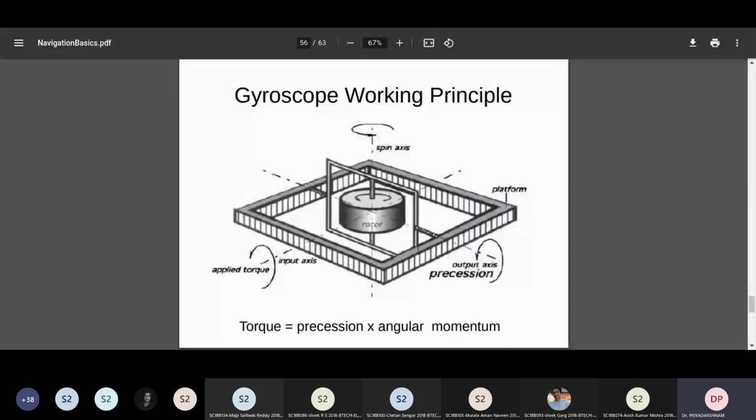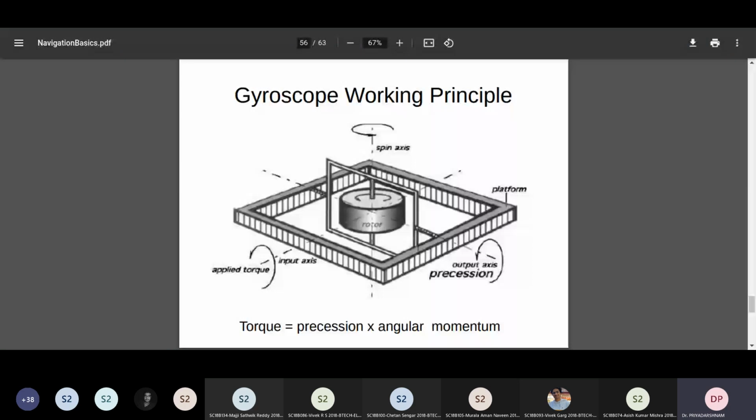Then because the rotor is spinning, that effect will cause the inner gimbal to rotate along the output axis. Wherever it is free to rotate, you will see a rotation with respect to that axis. This rotation is a measure of the applied torque, and that expression is given by the statement here.